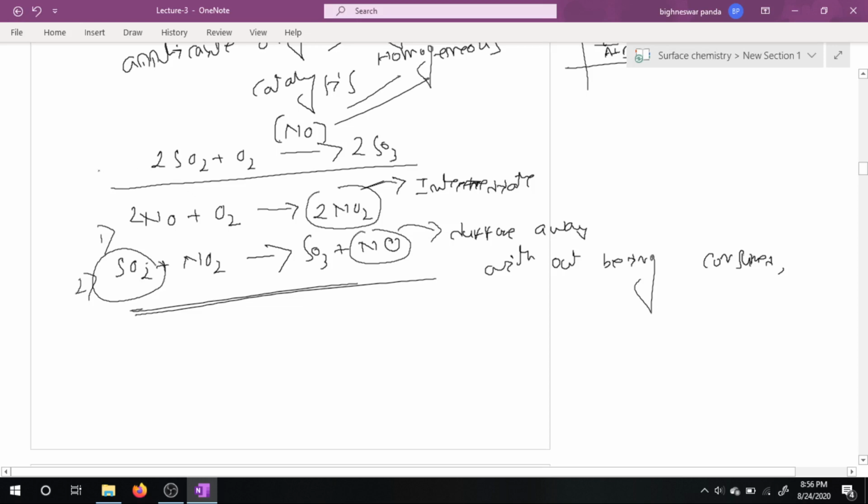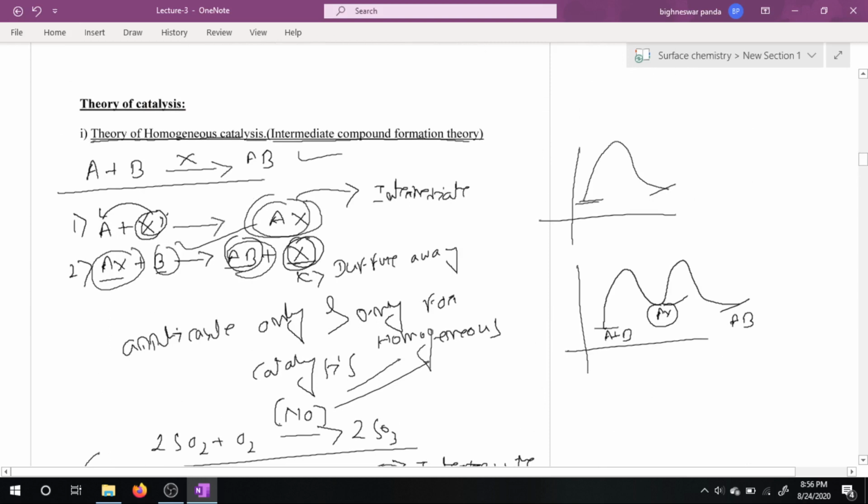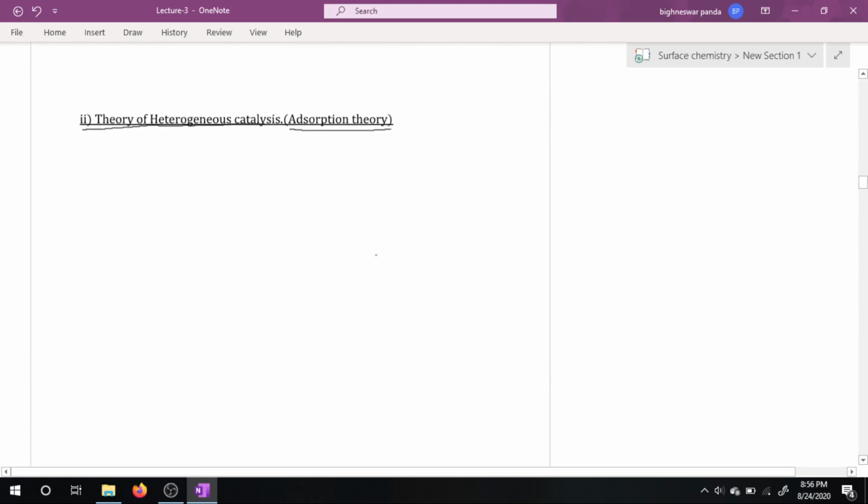So these are the basic things about the intermediate compound formation theory. Then come to the next part, the theory of heterogeneous catalysis, or adsorption theory. What happens if the catalyst is present in a different phase than that of the reactant?